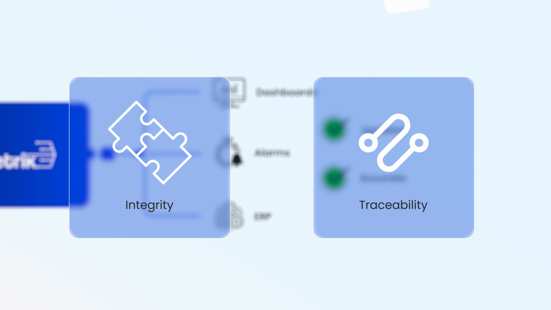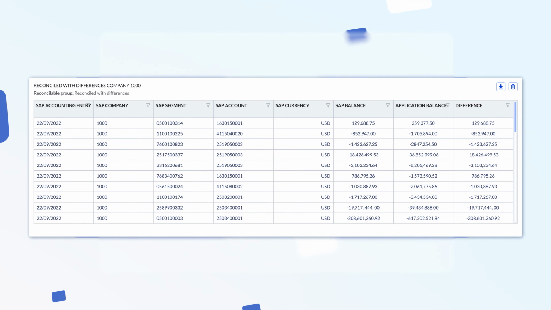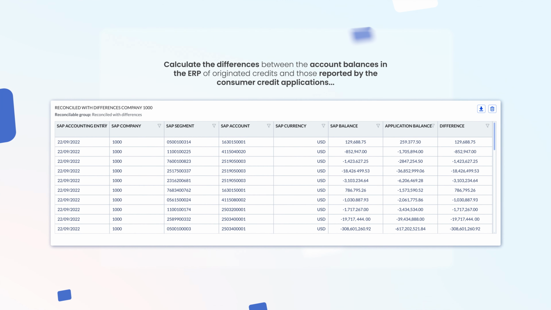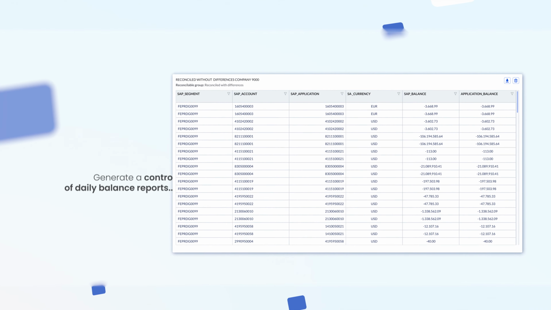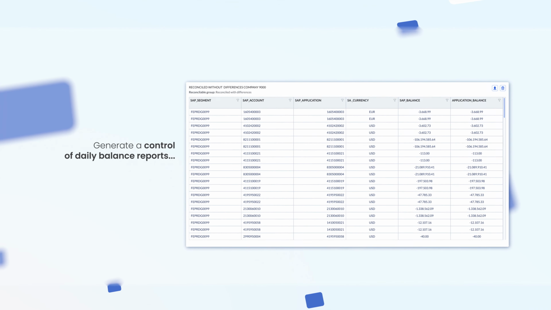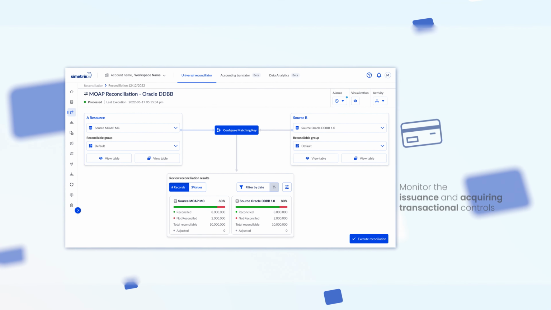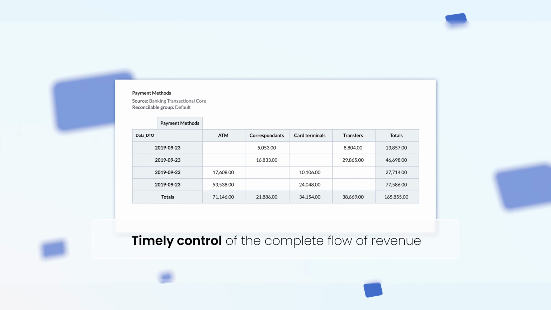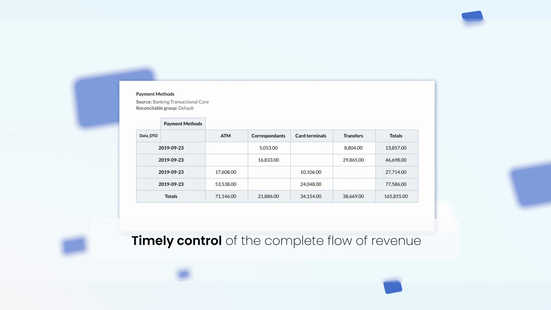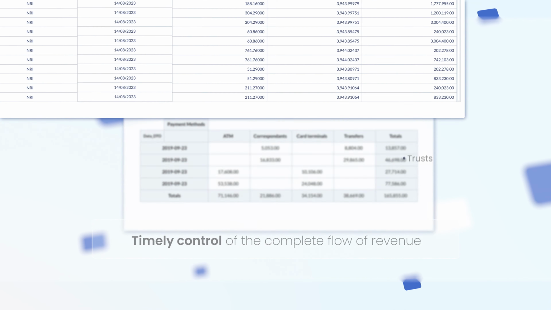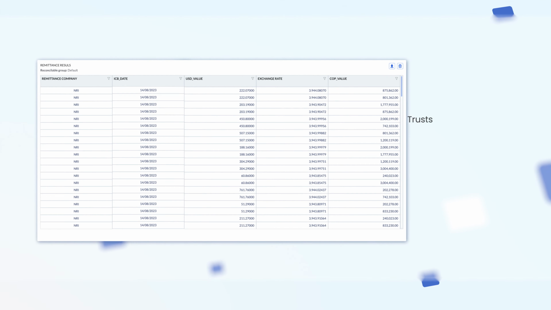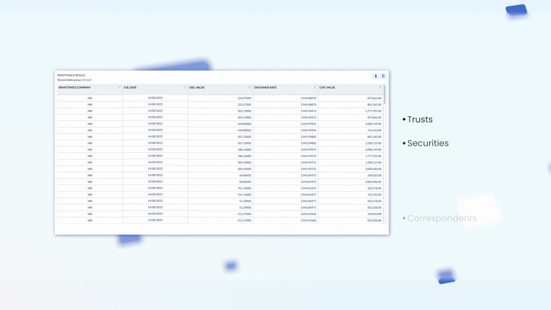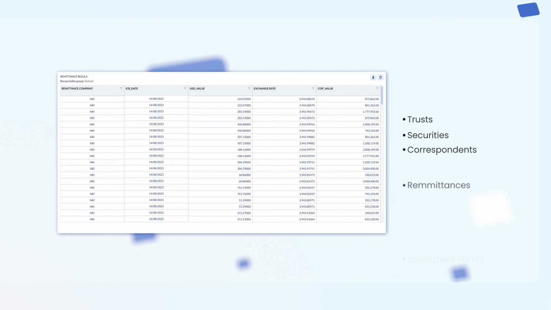Say you need to calculate the differences between the account balances in the ERP of originated credits and those reported by the consumer credit applications, generate a control of daily balance reports, monitor the issuance and acquiring transactional controls for credit and debit cards, timely control of the complete flow of revenue and expenditure of the entity, manage the reconciliation of revenue reports against trusts, securities, correspondence, remittances, or investment funds.